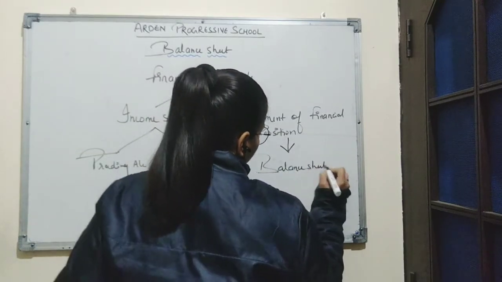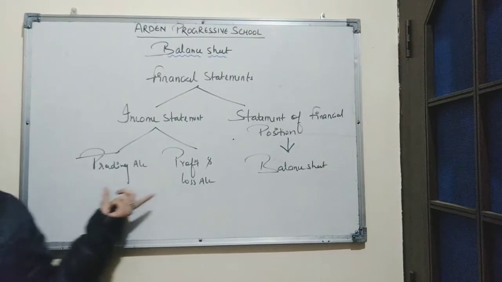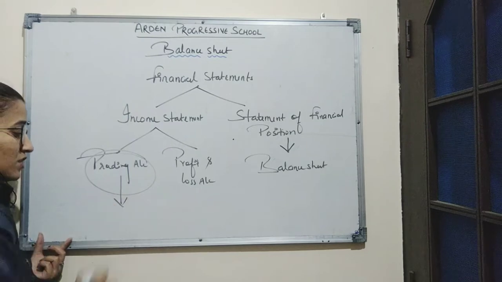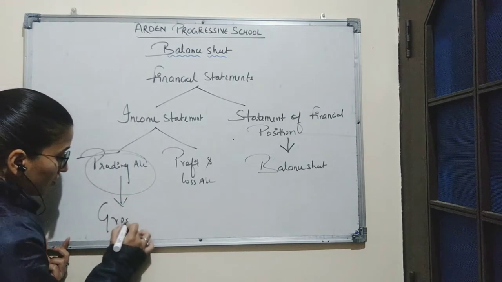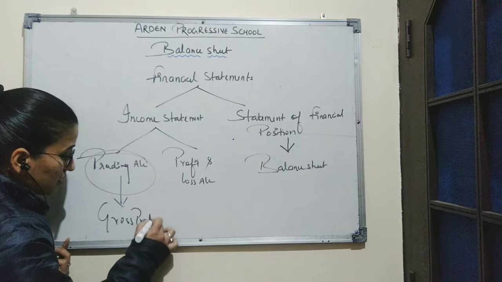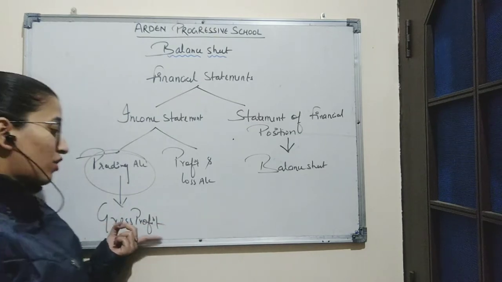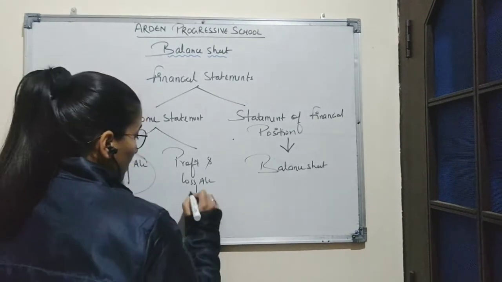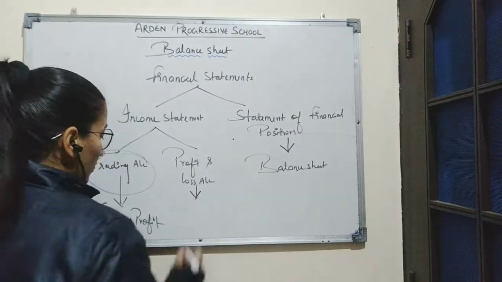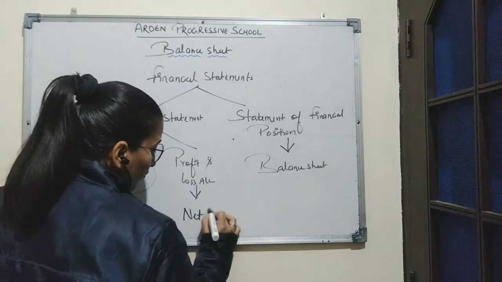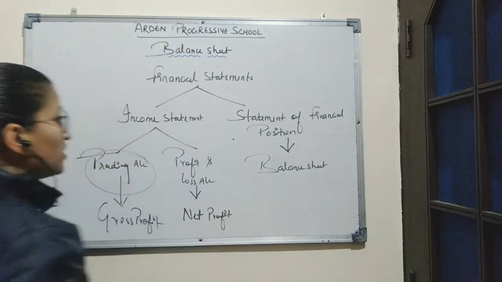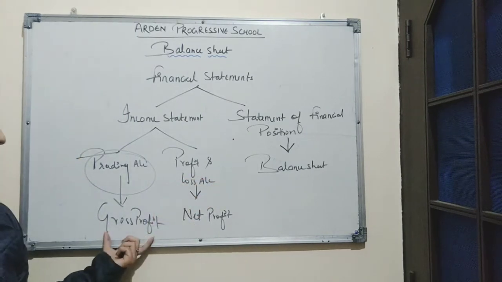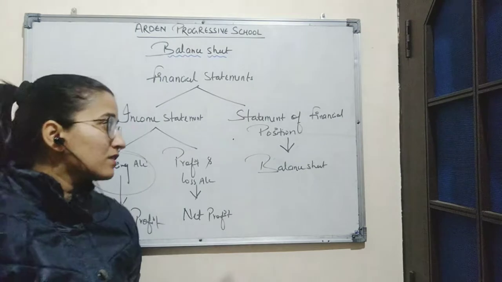balance sheet. So in income statement, first we prepare trading account. Trading account is prepared to calculate the gross profit of the business, and after calculating the gross profit by preparing trading account, we prepare profit and loss account. Profit and loss account is prepared to ascertain the net profit of the business. So basically in income statement, we ascertain gross profit and net profit of the business.